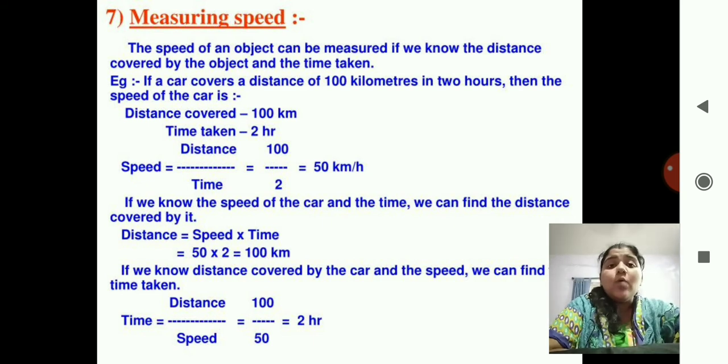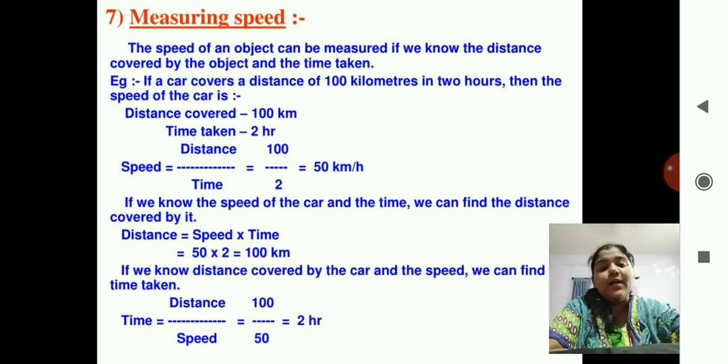Now we can twist this formula also. Now we have speed and we have time, and we have to calculate the distance. If we know the speed of the car and the time, we can find the distance covered by it. We have to remember the speed formula. We want the distance, so we will keep the distance at the same place and take the time over to the left hand side.